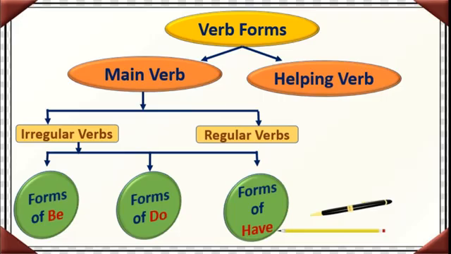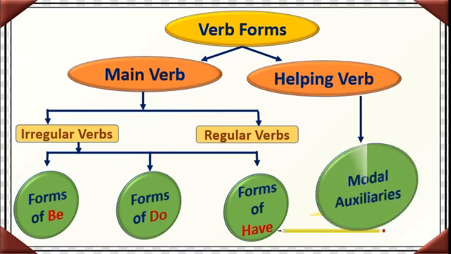They have different forms which we use for first person, singular, first person, plural, like that. Okay, second person, singular and plural. Here we use different forms of each verb like be, do and have. And in the helping verbs, there are so many modal auxiliaries. That also we will study. Today we are going to study about the forms of be, forms of do, forms of have and modal auxiliaries.